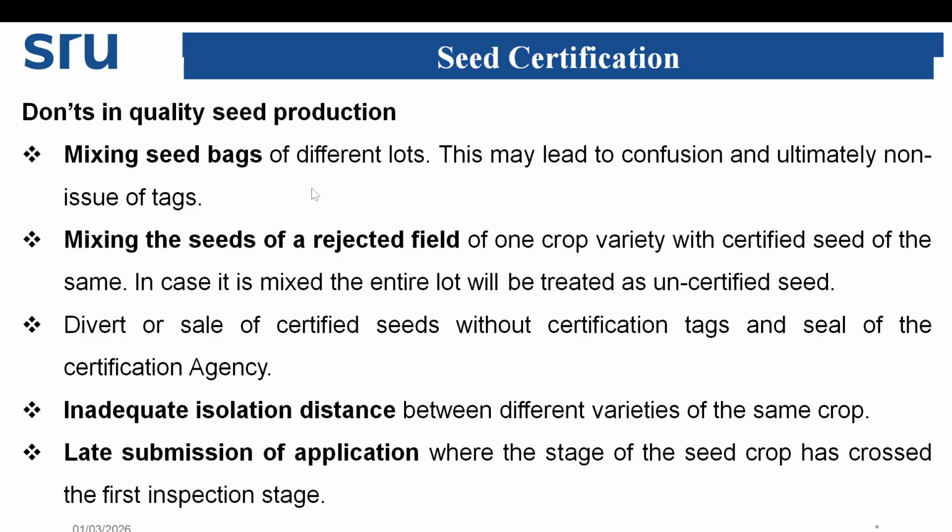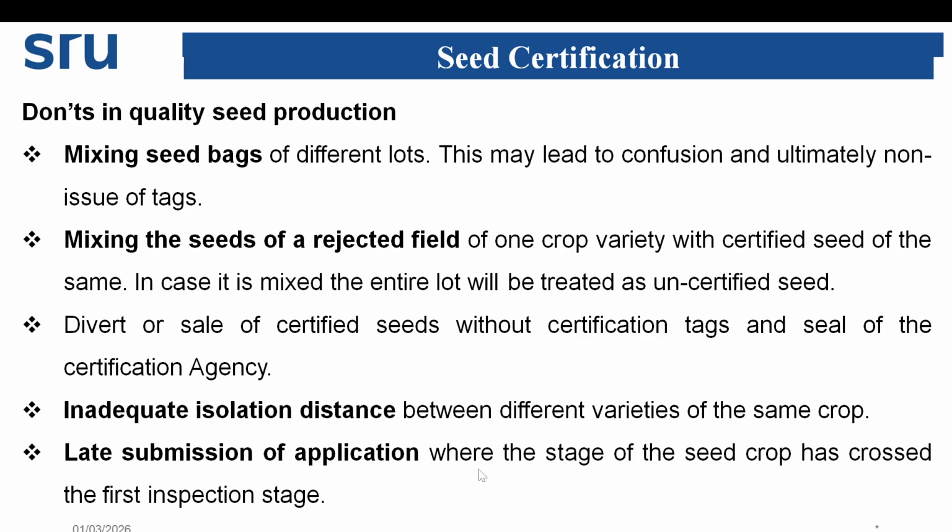Mixing seed bags of different lots. This may lead to confusion and ultimately non-issue of tags. Mixing the seeds of a rejected field of one crop variety with certified seed of the same. In case it is mixed, the entire lot will be treated as uncertified. Diverting or sale of certified seed without certification tag and seal of the certification agency. Then, inadequate isolation distance between different varieties of the same crop.